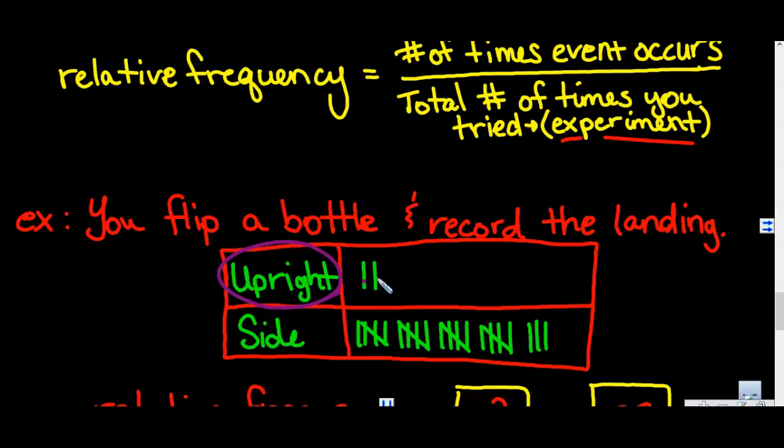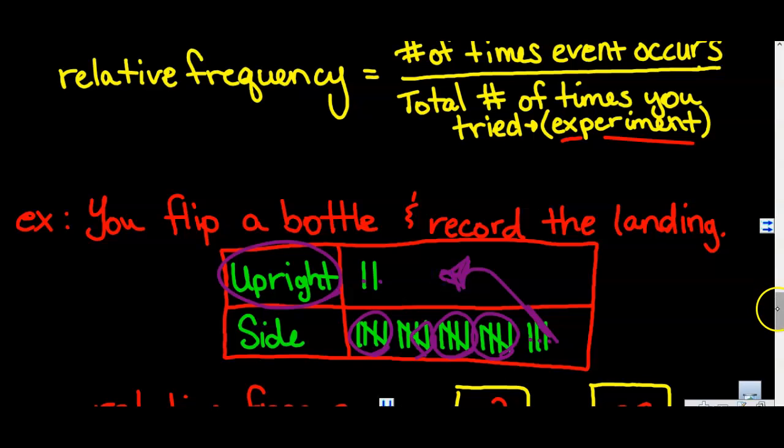But how many times did I try? We tried 5, 10, 15, 20, 1, 2, 3, and don't forget the 2 times it happened, 25 times.